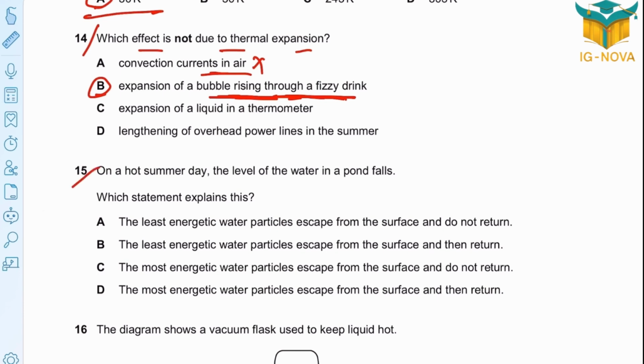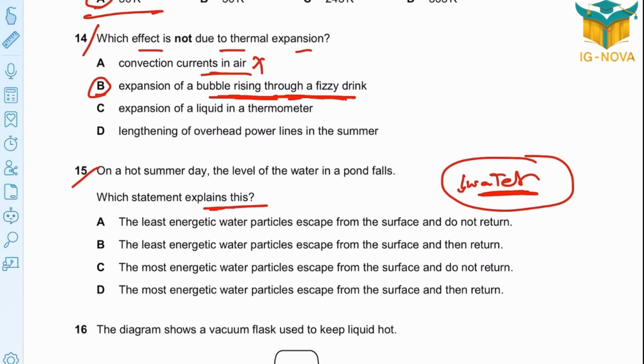Question 15. On a hot summer day, the level of the water in a pond falls, decreasing. Which statement explains this? When you have a pond and water molecules, the water surface falls because the least energetic water particles escape?